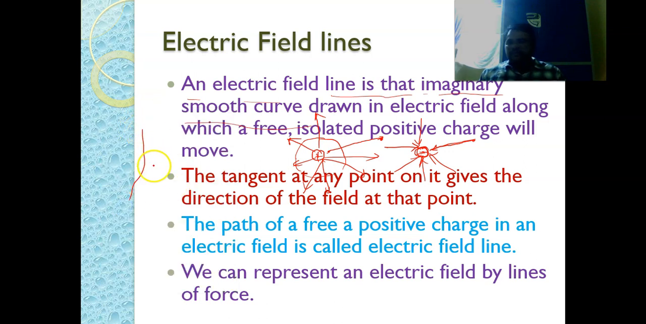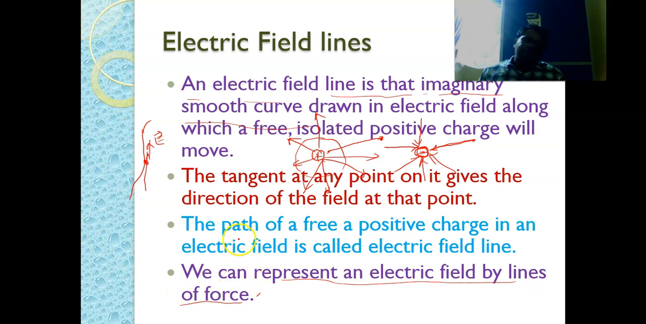If we know this electric field line, at a particular point, if we draw a tangent at this point, then we come to know the direction of the electric field. This tangent gives the direction of the electric field, and the path of the free positive charge in an electric field is called the electric field line. So we can represent the electric field lines by the electric lines of force.